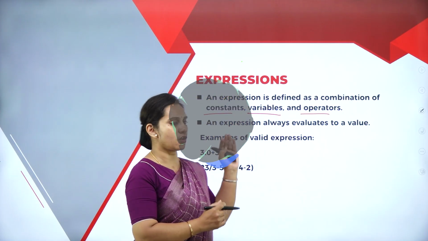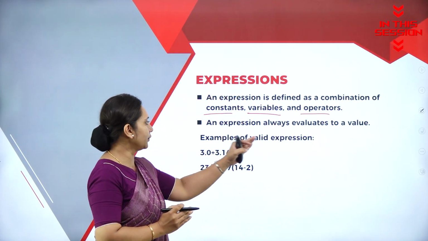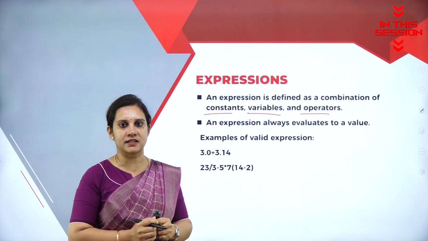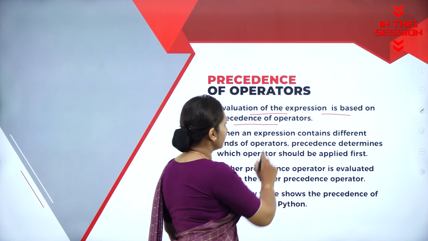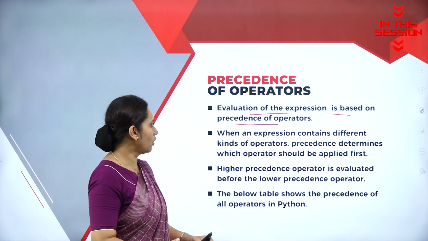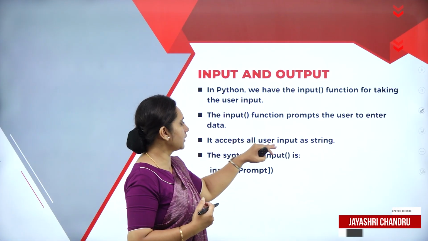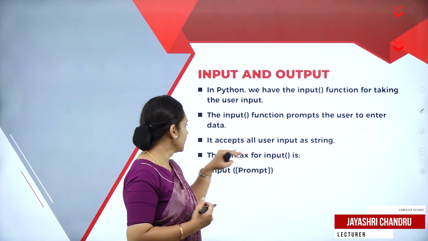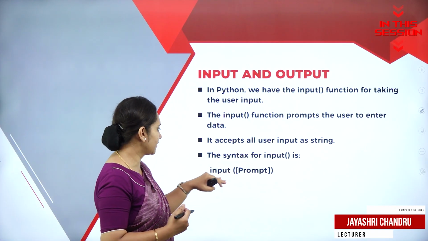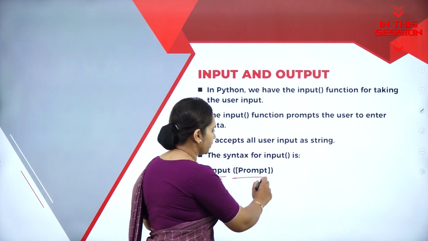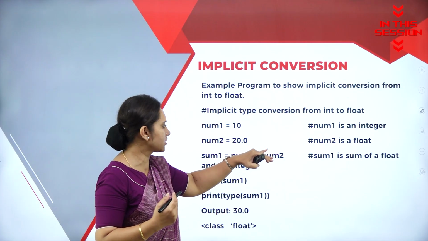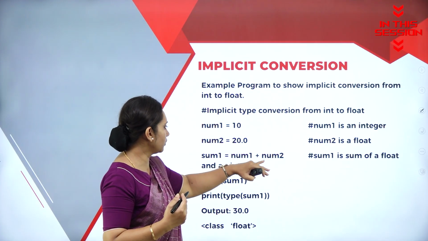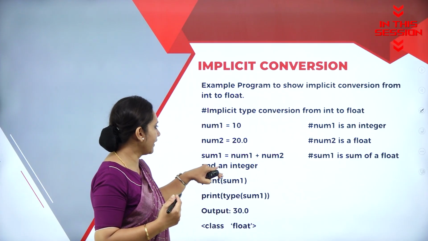So an expression is always which evaluates to a value, we call that as the expression. Evaluation of the expression is based on the precedence of operator. It accepts all the user input as a string. The syntax for the input is like this: input prompt. So num1 is equal to 10, num2 is equal to 20.0. Sum is equal to num1 plus num2 and an integer.